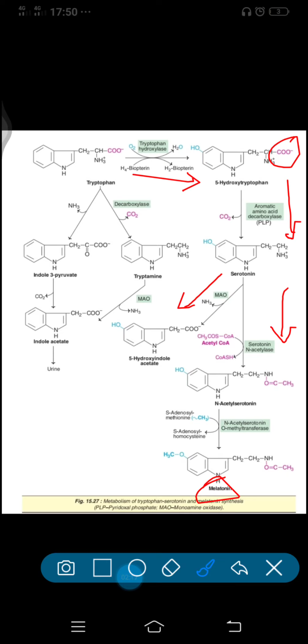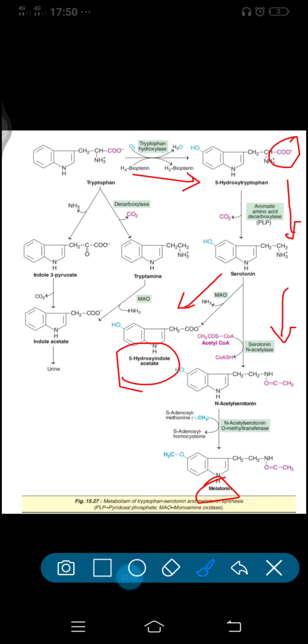The serotonin in our body gets metabolized by MAO. It means monoamine oxidase enzyme. It undergoes deamination, that is the removal of this amino group here, to produce 5-hydroxyindole acetate, which can be readily excreted through urine.